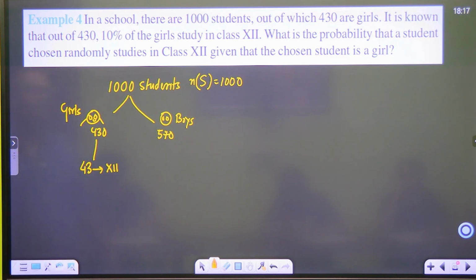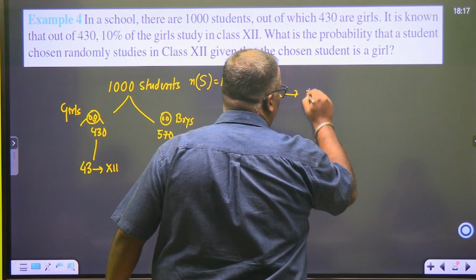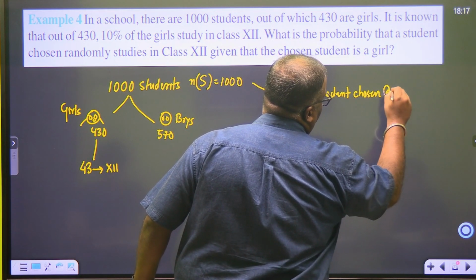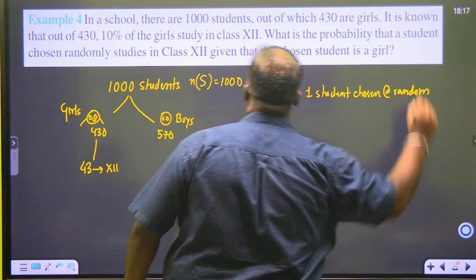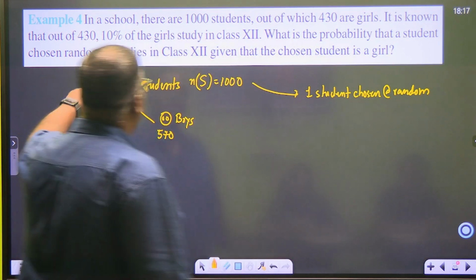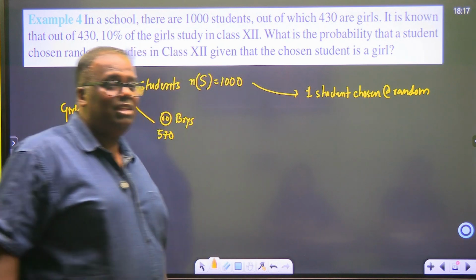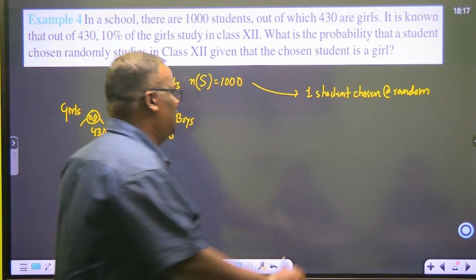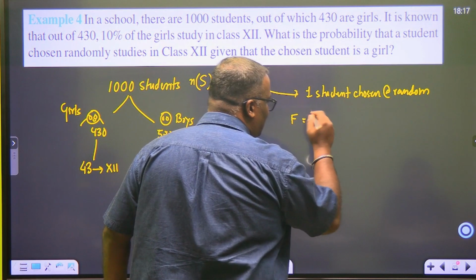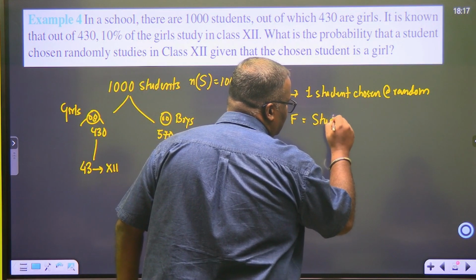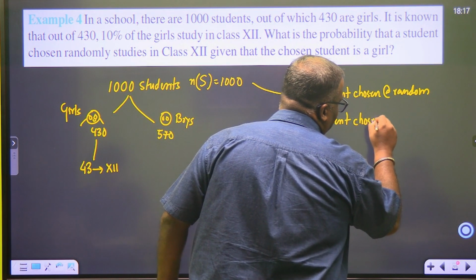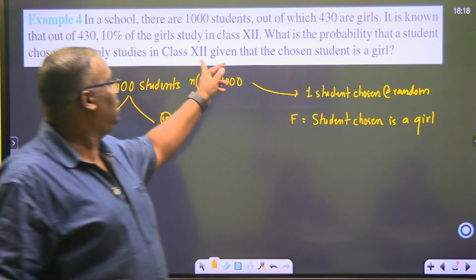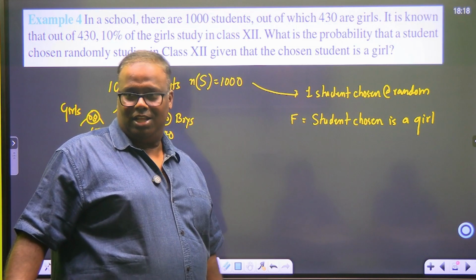What is the probability that a student is chosen at random? One student chosen at random. What is the probability that the chosen student studies in grade 12, given that the student chosen is a girl? F is the event that the student chosen is a girl. Does anyone have a doubt why I took this as F? It is written, given that the student chosen, right?